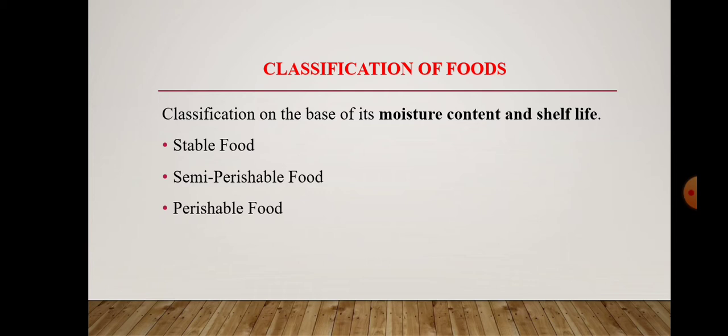Then semi-perishable foods are those food items which have 20 to 25% moisture content. They may be easily attacked by microorganisms. Their shelf life may be from 2 to 6 months. It will include vegetables, fruits, meat, etc. Then perishable foods contain 50% moisture content. They will include milk, juices, etc. They may get very easily spoiled by microorganisms.